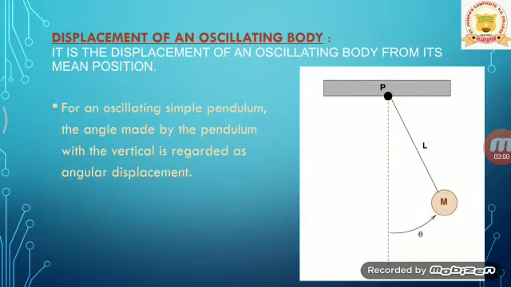Now, the displacement of an oscillating body. It is the displacement of an oscillating body from its mean position. When we need to calculate the displacement of an oscillating body, we have to calculate it from its mean position. There are two types of displacements: linear displacement and angular displacement. For an oscillating simple pendulum, the angle made by the pendulum with the vertical is regarded as angular displacement.